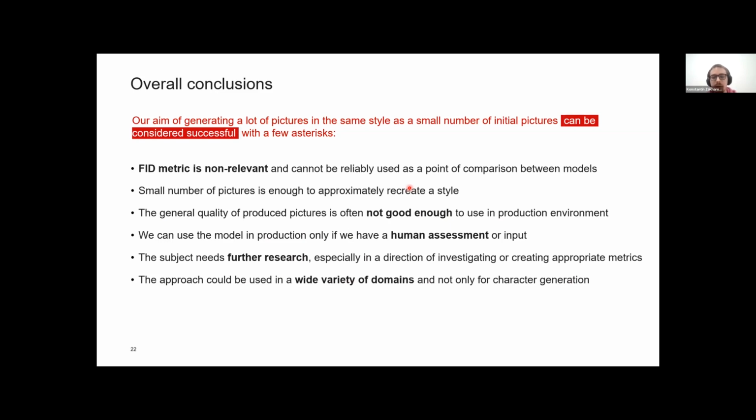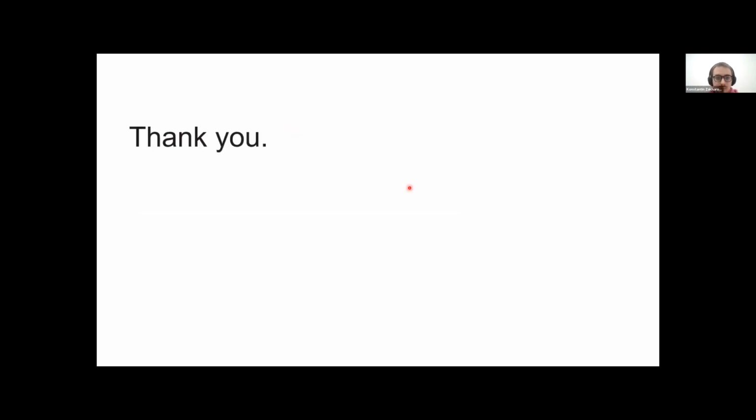And also, this approach could be applied to a wide variety of domains, not only character generation, but almost anything like icons, backgrounds, whatever. So thank you very much.